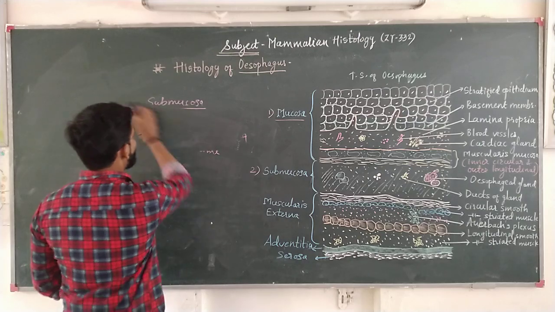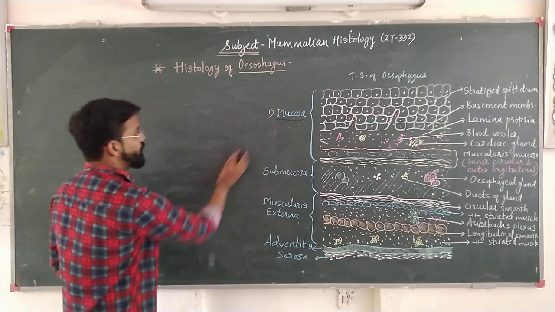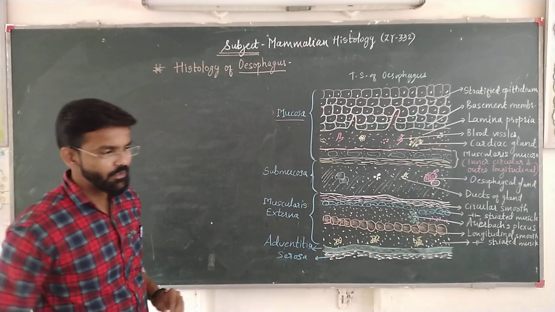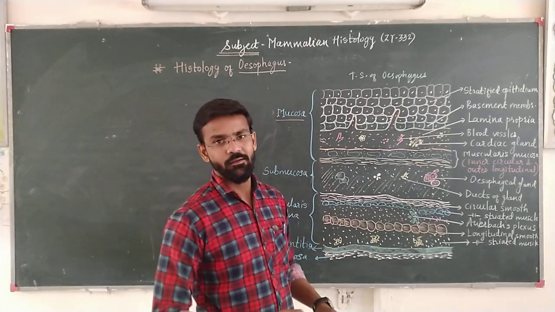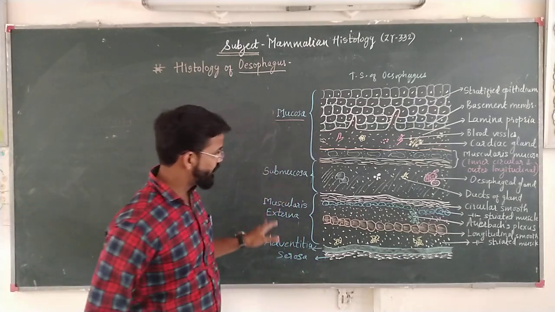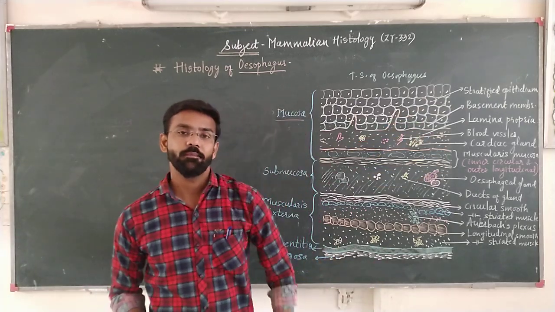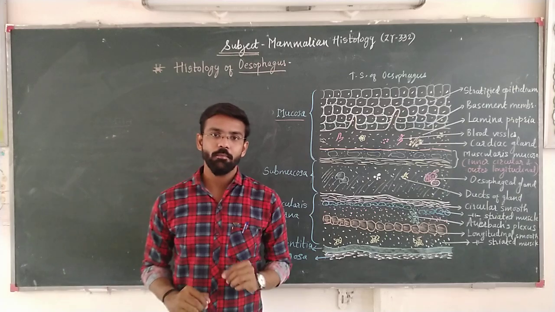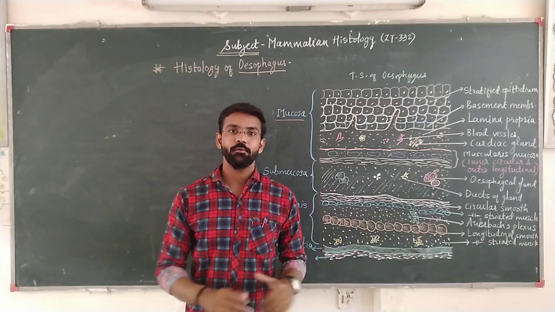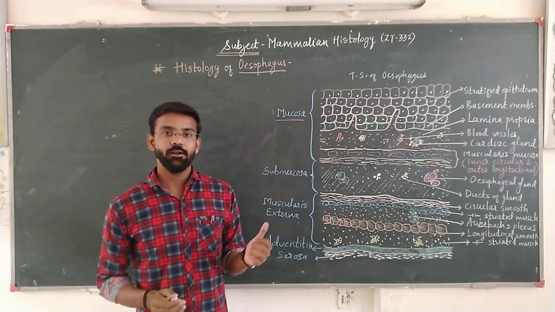Now, while we are studying the histology of alimentary canal, there are a lot of confusing parts, because the structures are the same and many names are the same, but there are some key factors which we have to remember to differentiate between the histological structures of alimentary canal.